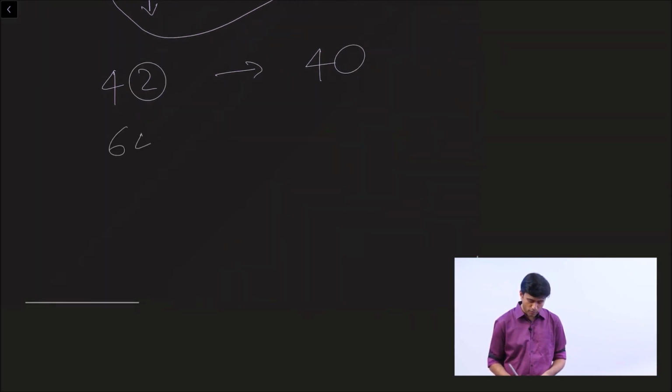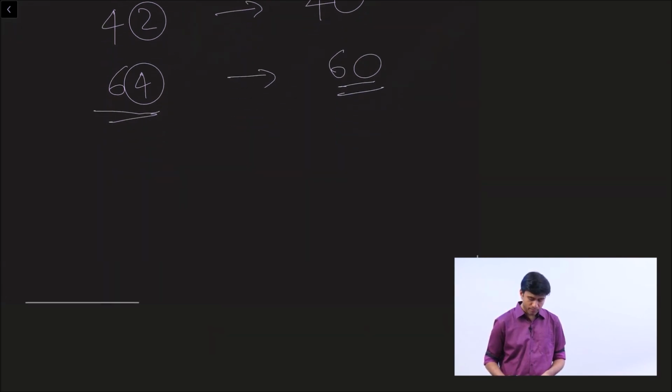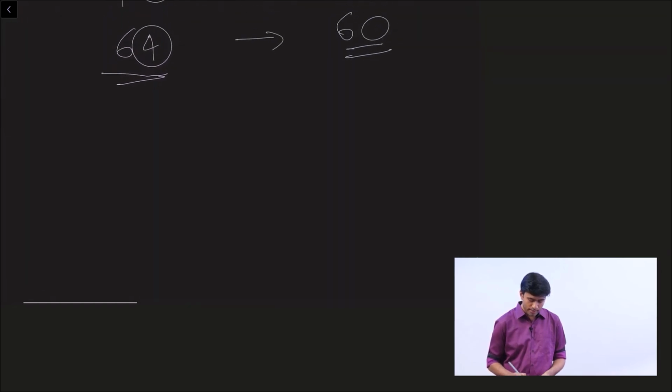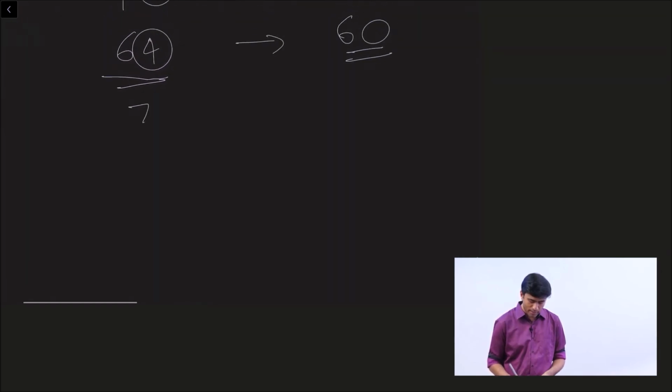How about 64? 4 is less than 5. So you make the ones place 0 and the tens place you leave as it is. So 64 is rounded off to 60. Let's take a look at another example. 71 is rounded off to 70. Very good. Because 1 is less than 5.